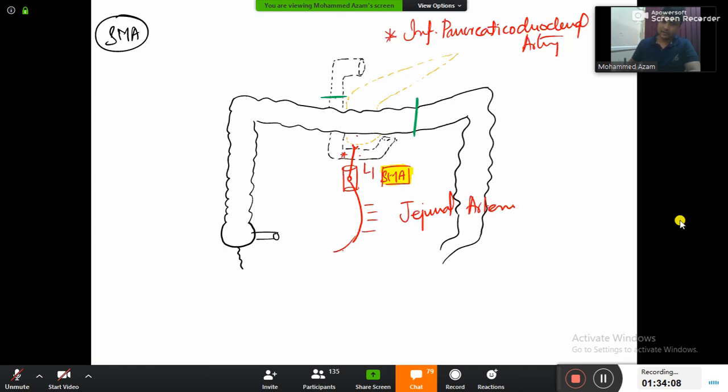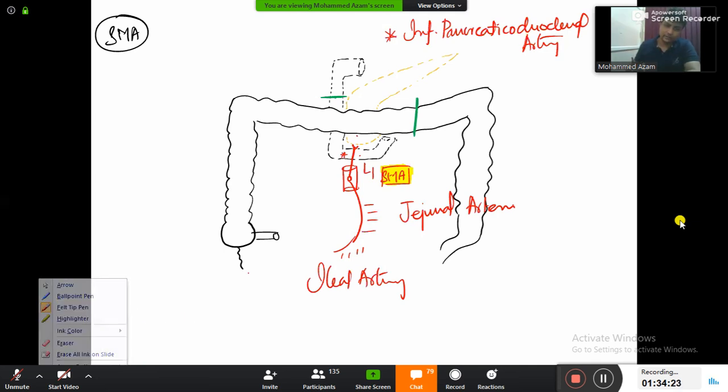And after that, it is giving many arteries to the ileum. Ileal artery. Wow. I'm telling you, it's a little bit easy right now. Just keep on going along with the midgut. Duodenum done, jejunum done, ileum done. And now there will be one artery here, guys, and the name of the artery is beautiful.